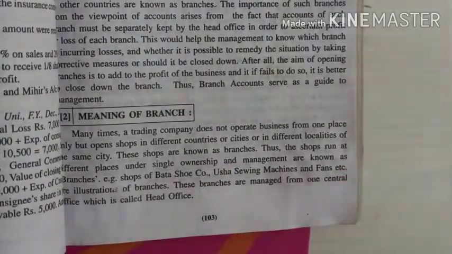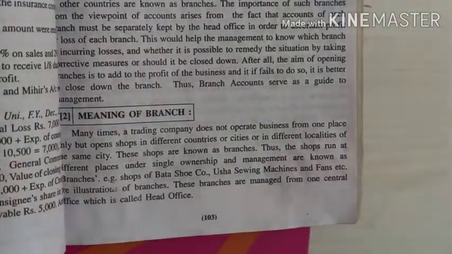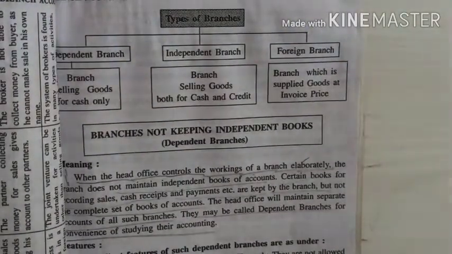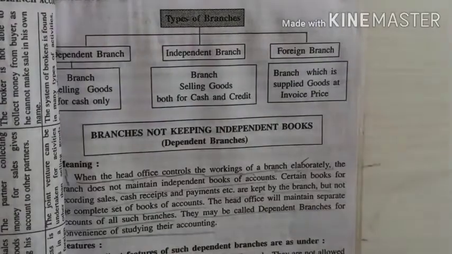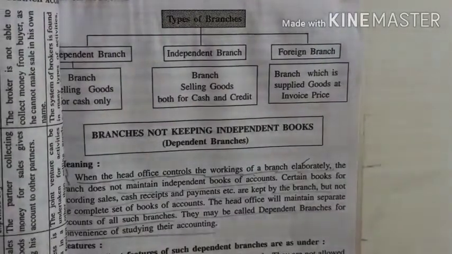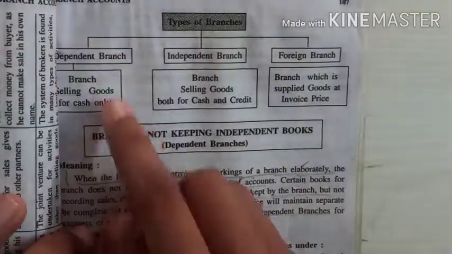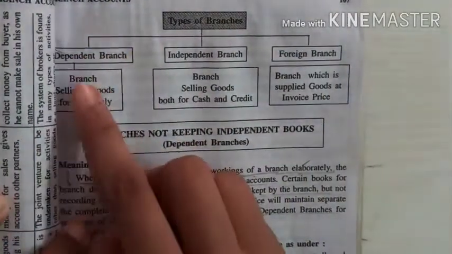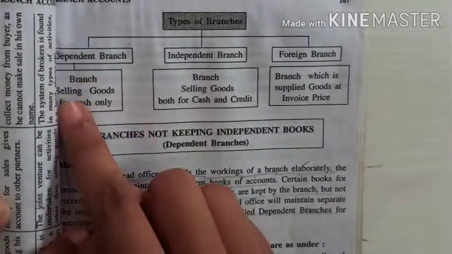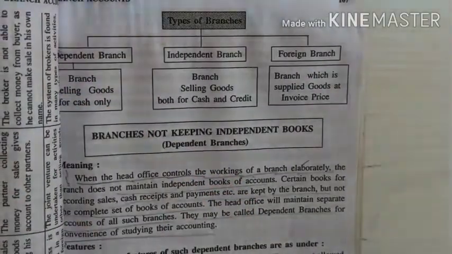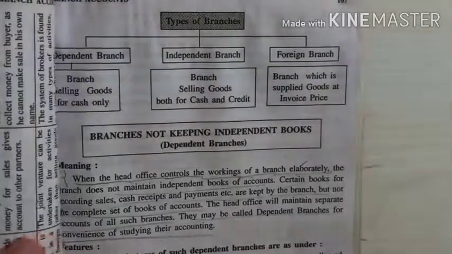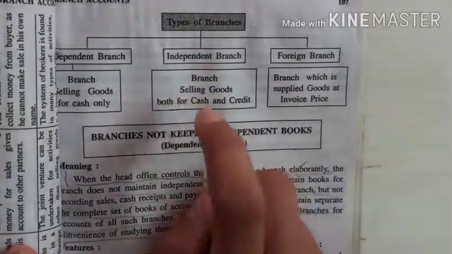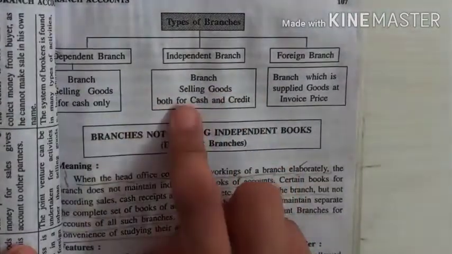Now there are various things included in the branch account. The first topic depends upon the types of branch whose books are maintained. The first type is dependent branch, then independent branch, then foreign branch. What do you mean by dependent branch? A branch selling goods for cash only. Then independent branch: a branch selling goods for both cash and credit.